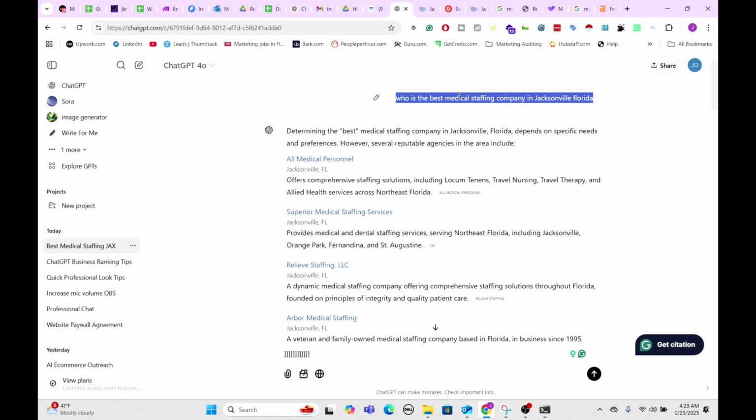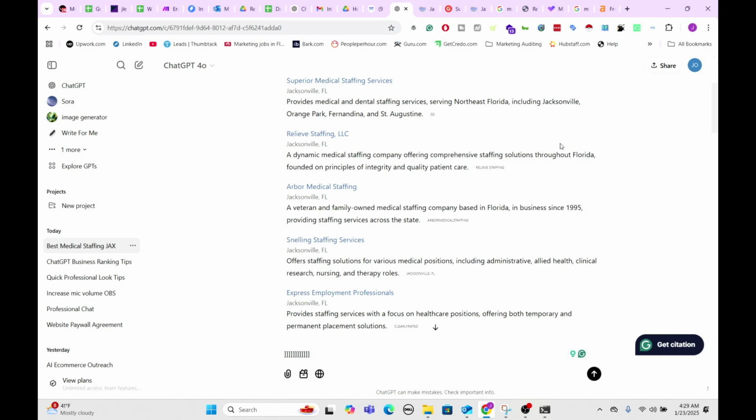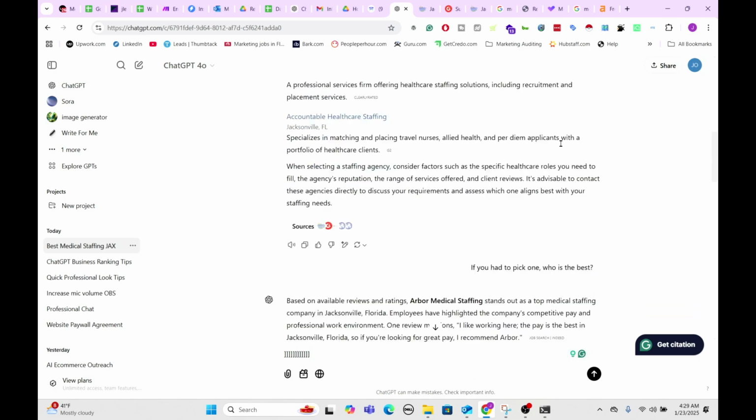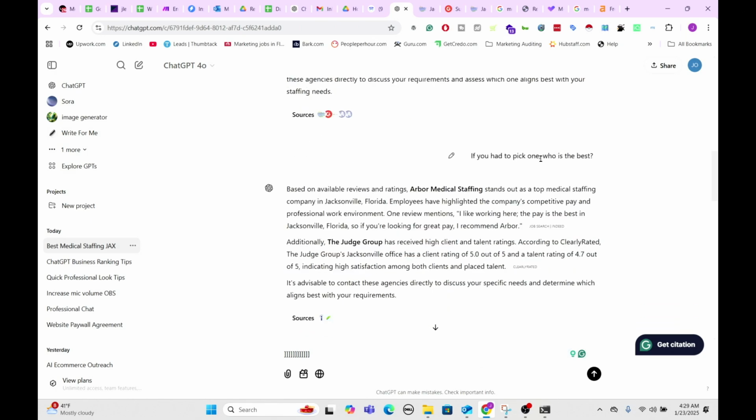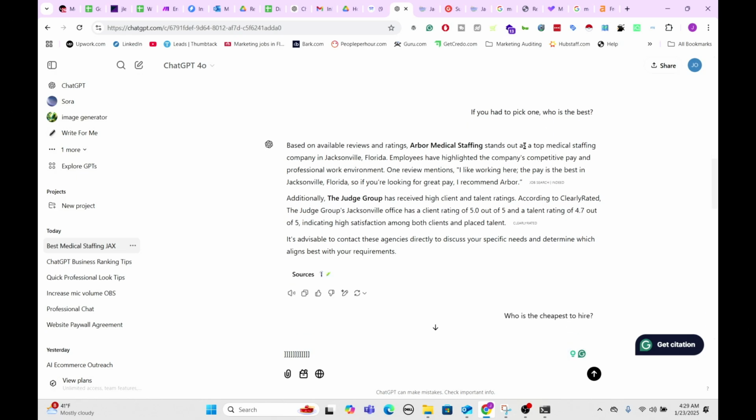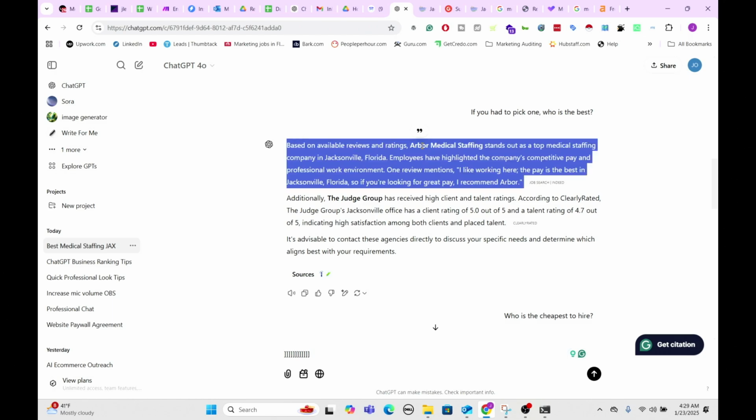Now the second thing is how do people talk? So, who is the best medical staffing company in Jacksonville, Florida? Much different than before on Google, when you would type in best medical staffing company. So you're getting this extra portion on how people speak, and you're going to want to identify the different ways that people will say things, and also how they say it for your industry. And there's a way to derive that, which we'll get to later in the video as well.